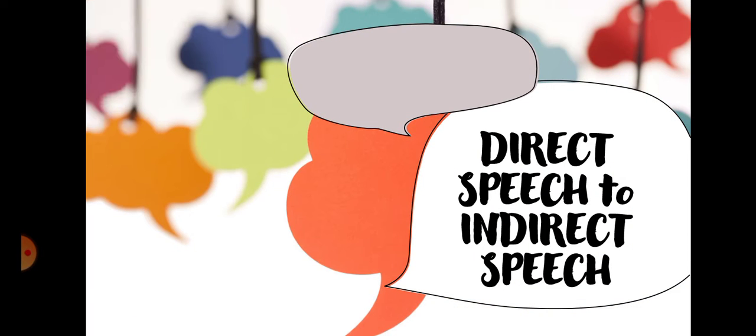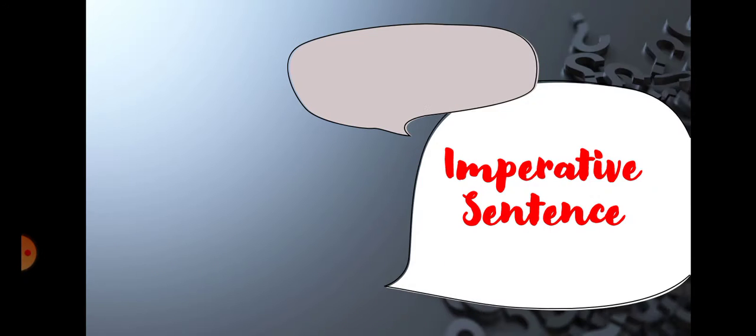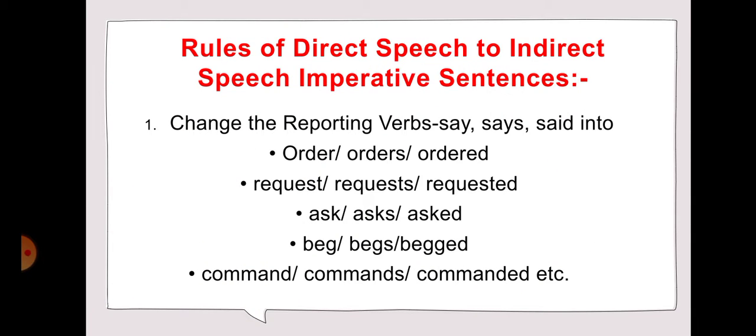Students, in our complete series of English grammar, we are reading direct to indirect speech. Today we are going to read direct to indirect speech of imperative sentence. So first of all, there are some rules to change direct to indirect speech.